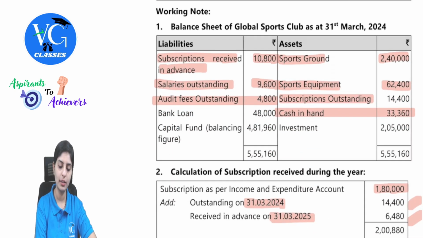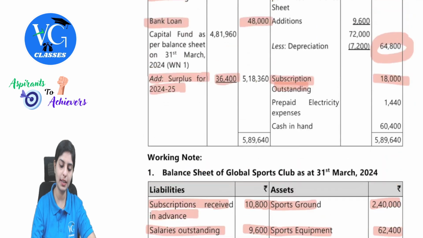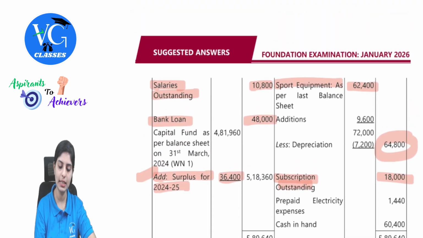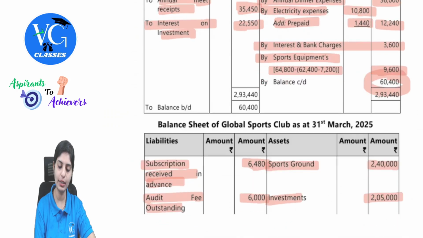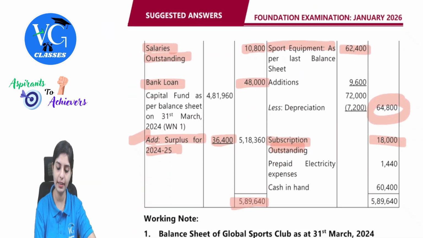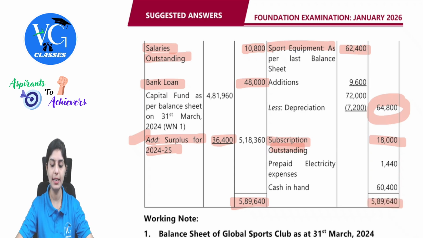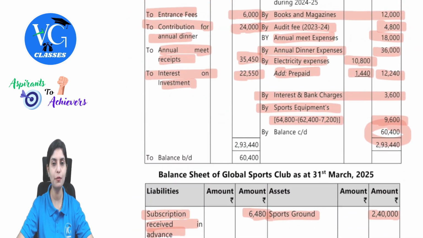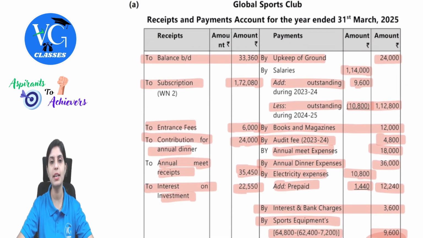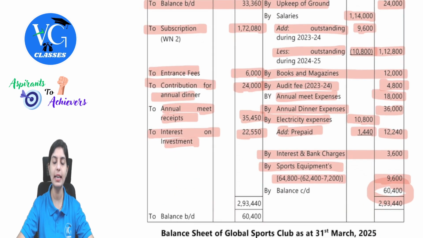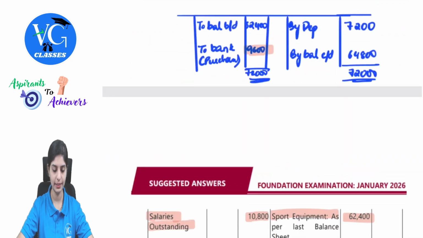Remember, we opened the opening balance sheet to find out the balancing figure. So 4,81,960 after considering all of these items will be arrived at, that will be taken to our closing balance sheet as surplus, and then we consider all the calculations. Your total will be 5,89,640. I hope this is clear to all of you. I understand scrolling up and down would be confusing, but keep the question handy with you on one side and then analyze the pointers of solutions which were explained. Clear? Next.